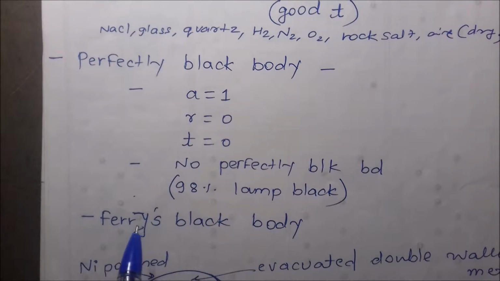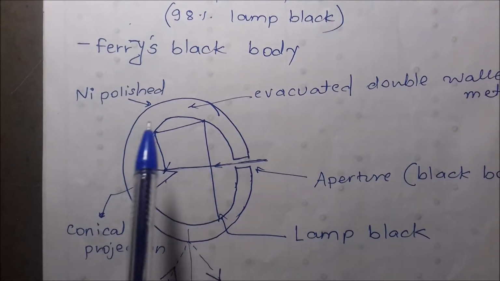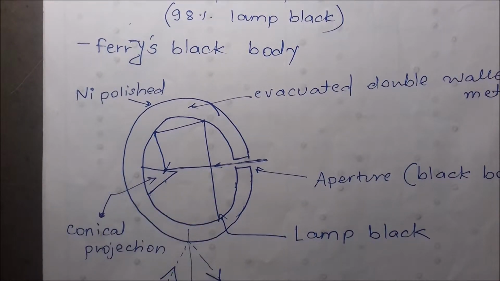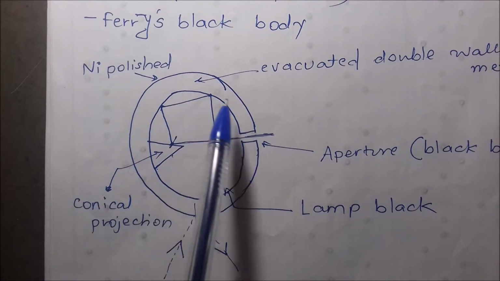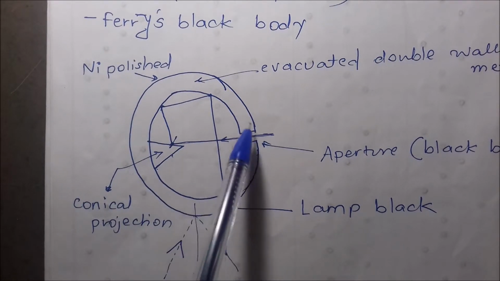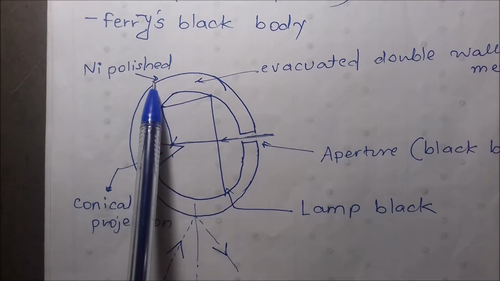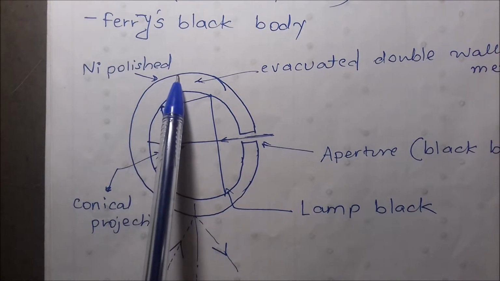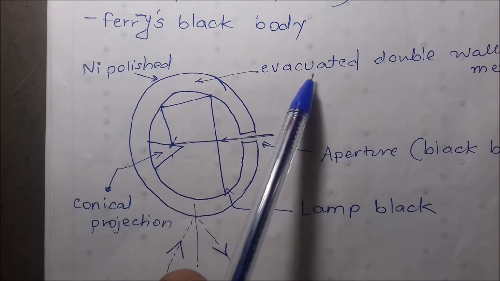Then Fery created a black body. It is called Fery's black body. Its structure is like this. This is a double-walled sphere. The outer surface of the outer sphere is nickel polished. The volume between the two spheres is evacuated.